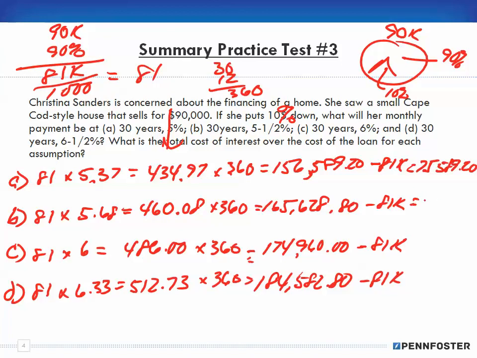For this one, we end up with $84,628.80. For this one, we end up with $93,960. In this last one, we end up with $103,582.80. Okay, couldn't be more repetitive than that. I'm going to pause here and pick up in the next video with the remaining two problems.